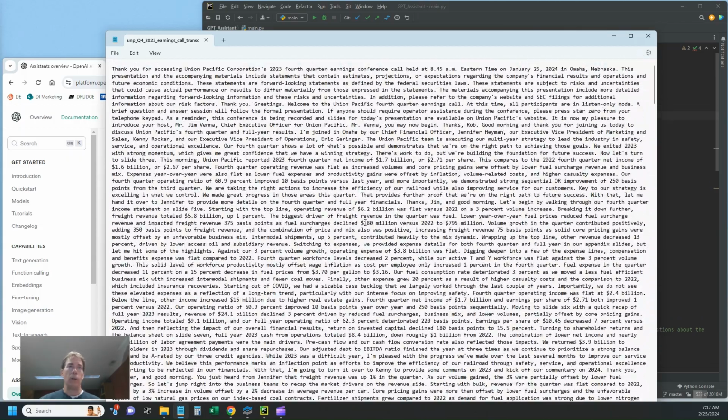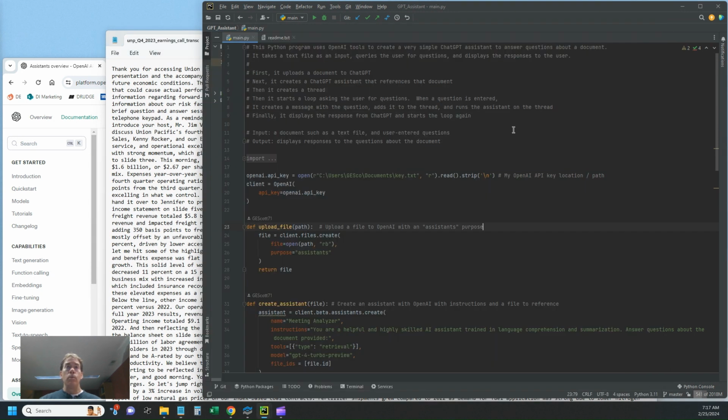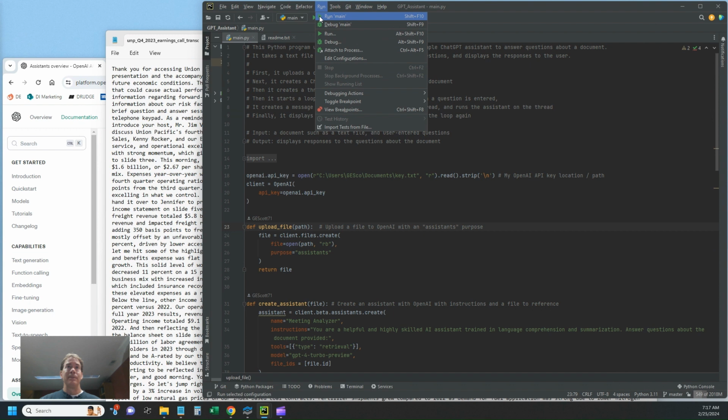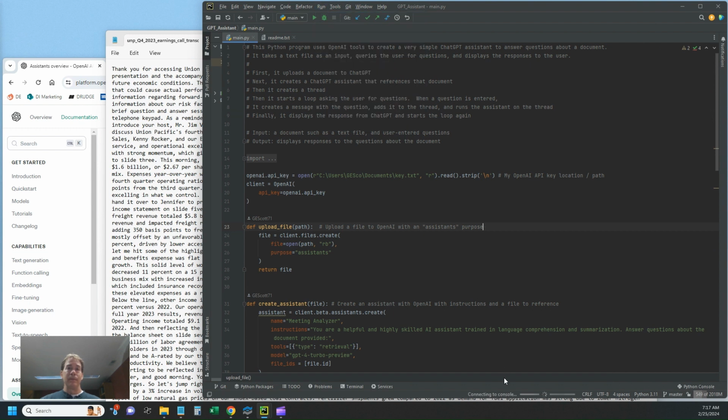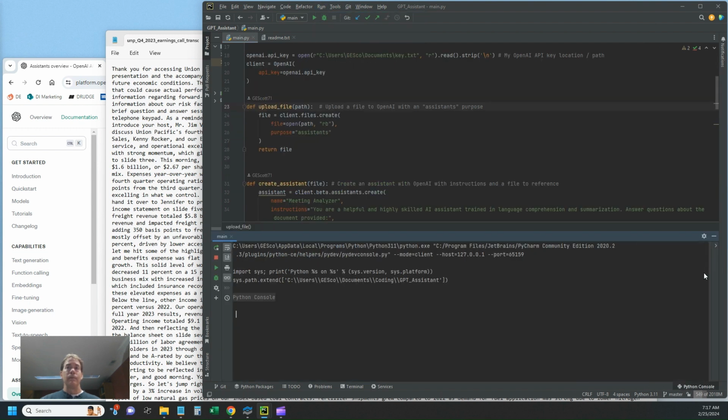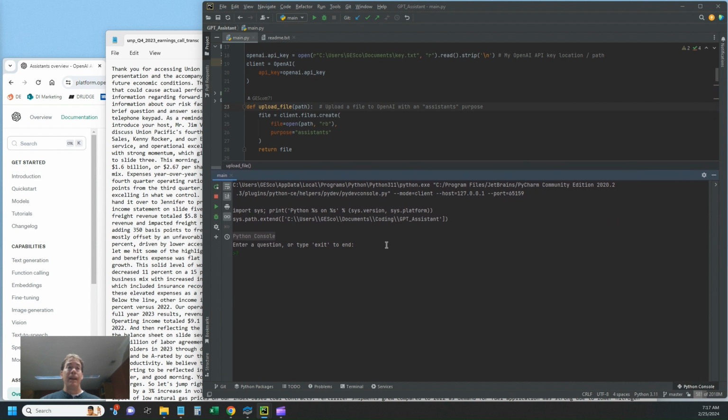And this was from an hour-long conference call, to give you an idea of the size of the data that's being used here. So I will run the program here. And the program says enter a question or type exit to end. So let's ask it a question. What was UP's Q4 operating ratio? That's the key railroad financial metric.